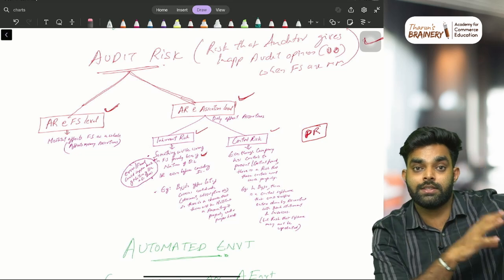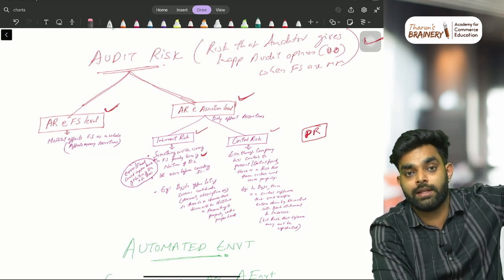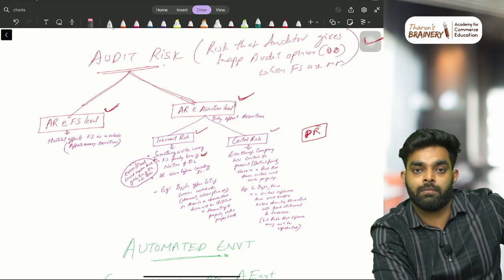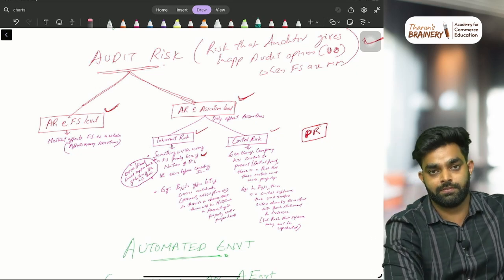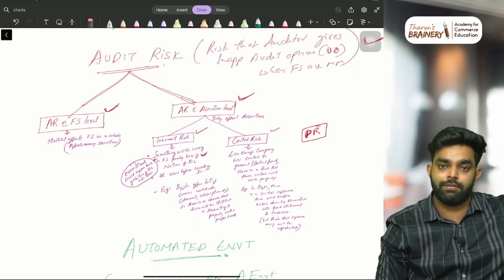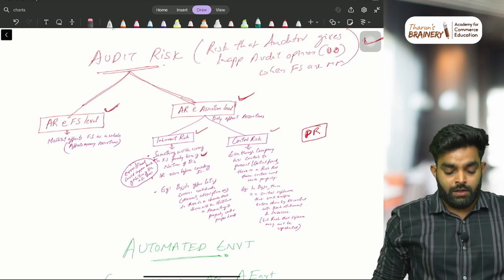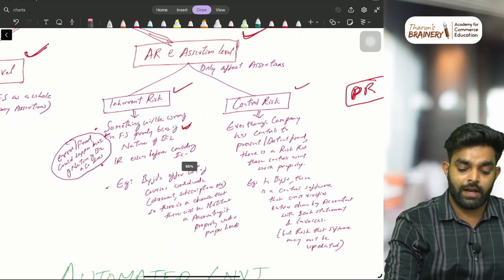Risk means this kind of fraud is there, and the auditor is unable to detect it, or after detecting it, said the financial statements are okay. That is what we call audit risk. There is a mistake in the financial statements, but the auditor gave a clean audit opinion. So audit risk happens at two areas.